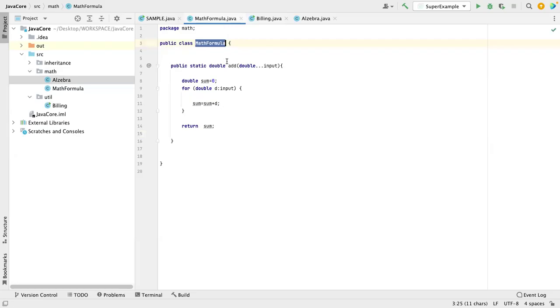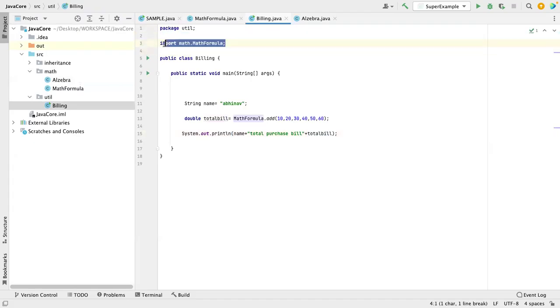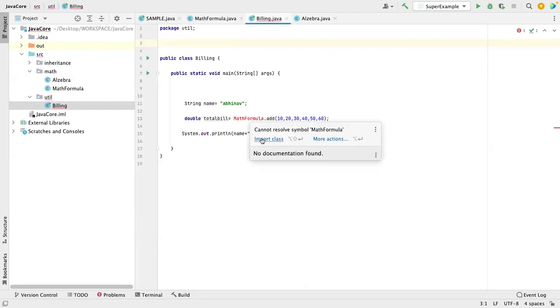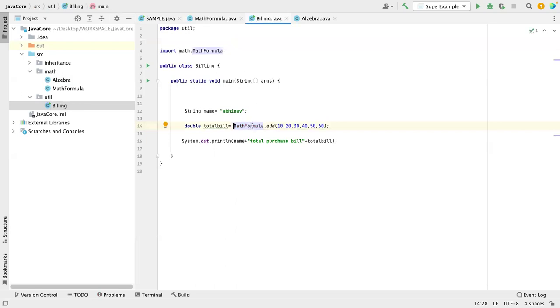Similarly, whatever Java components we have used till now all belong to the lang package. Lang package is the default package of Java. Even if you do not import it, it works. But in billing, I'm importing this one, and then I can use it. If I do not import, I cannot use it. See, it's saying it's not able to figure it out, so it's suggesting import class. I imported that one, so that is the reason I'm able to use it.